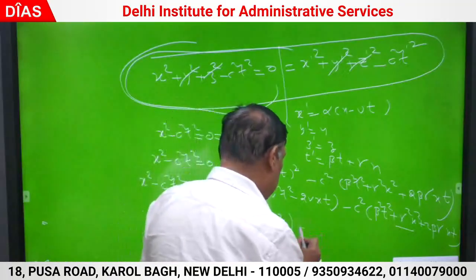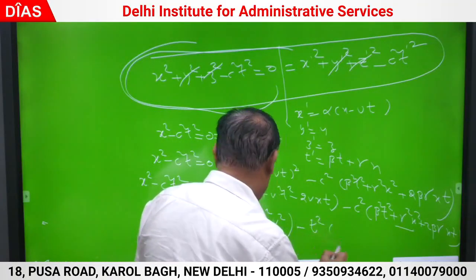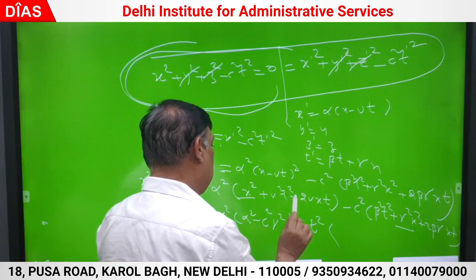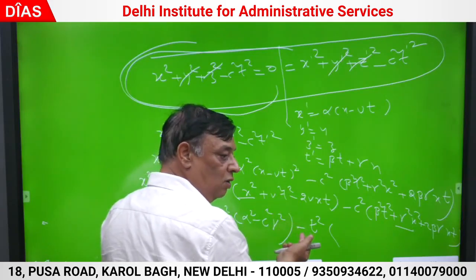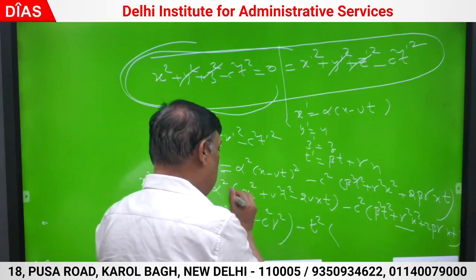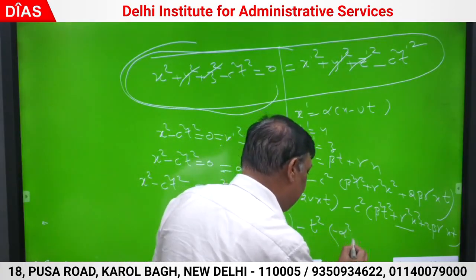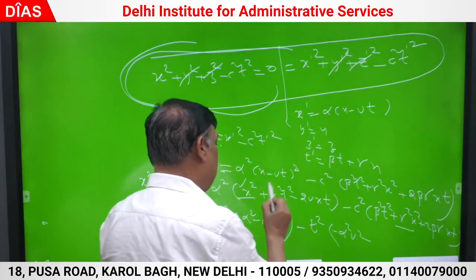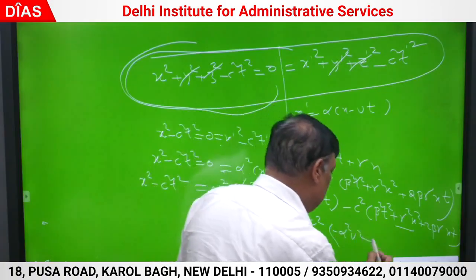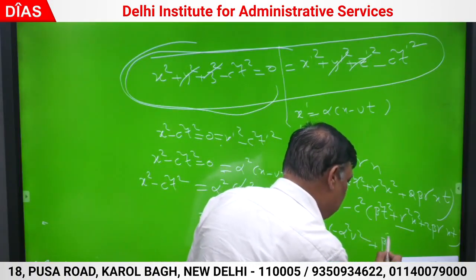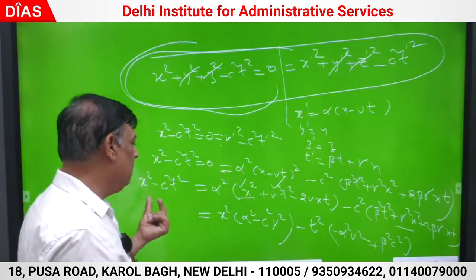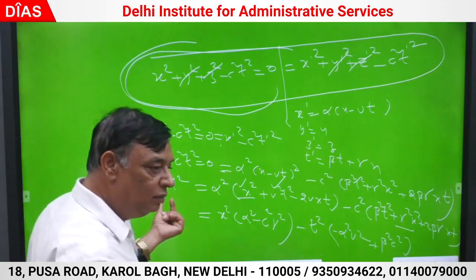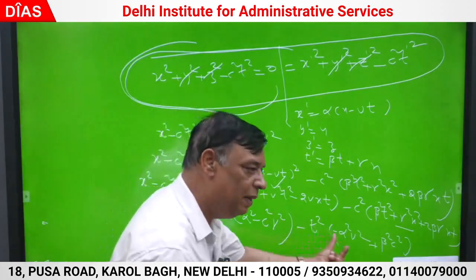Then minus t square. What is with t square here? Taking minus t square common, minus alpha square v square, this I have taken care of, plus beta square c square. Correct? This side the coefficient is c square, and the other side it is alpha square v square minus beta square c square.